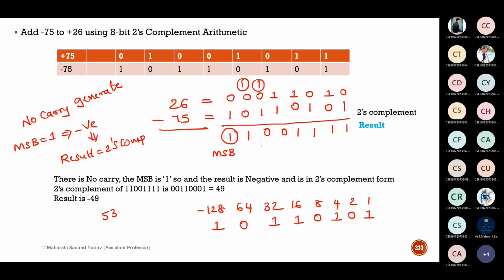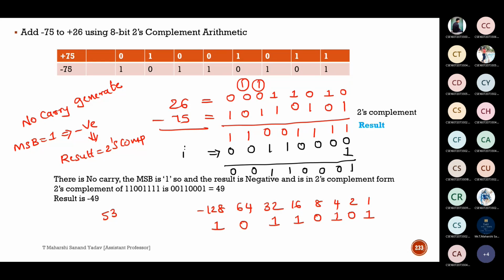For this result, take the 2's complement, which means 1's complement plus 1. So this will be 0 0 1 1 followed by 4 zeros after the 1's complement, and then add 1. If carry is generated, we need to ignore it, but here no carry is generated.